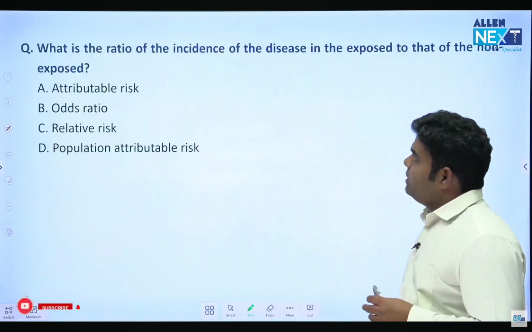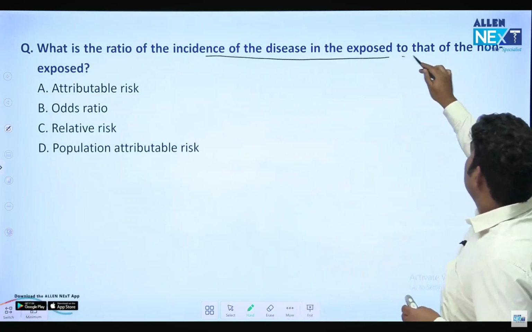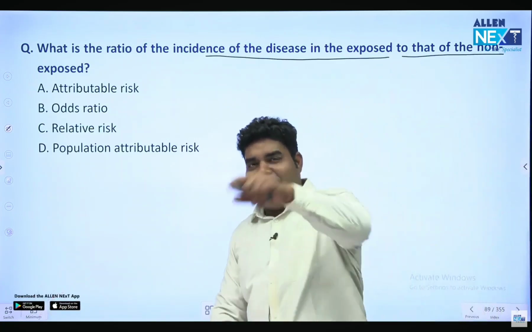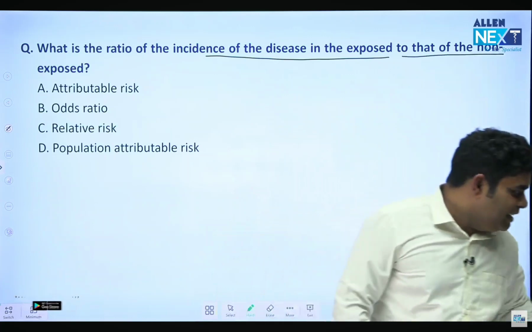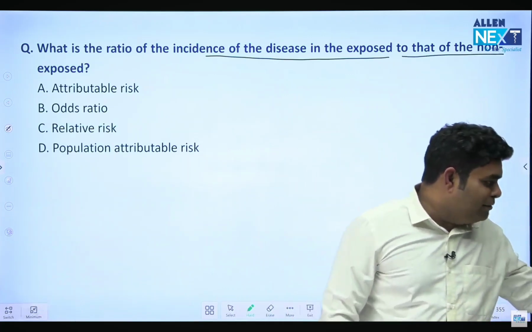Next question. What is the ratio of incidence of disease in the exposed to that of non-exposed? This is a tricky question, tell me the answer.